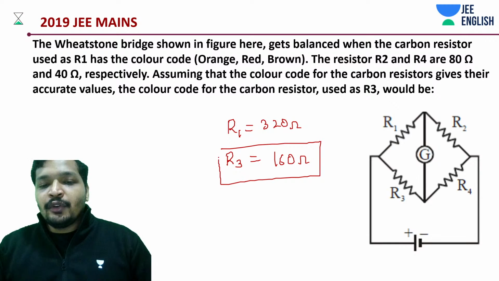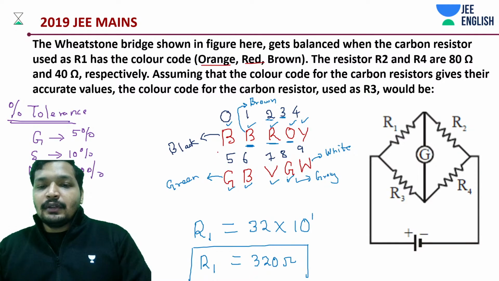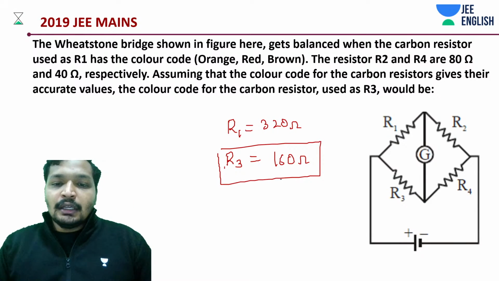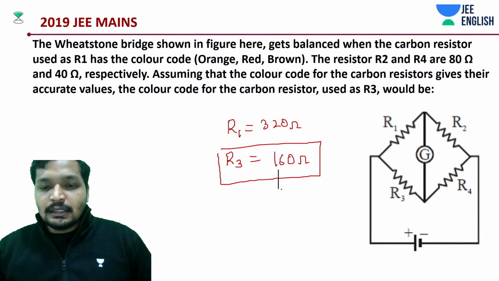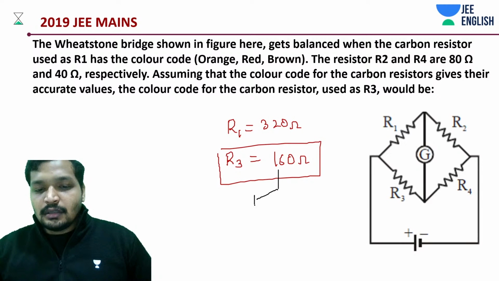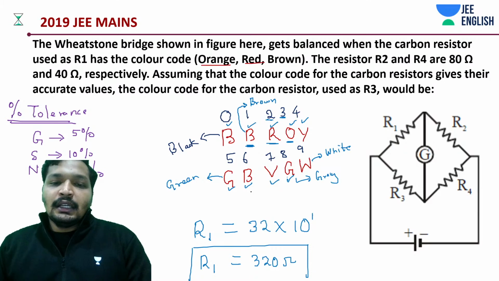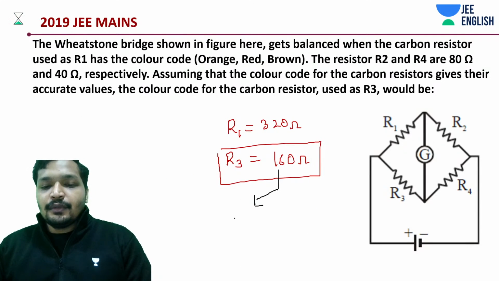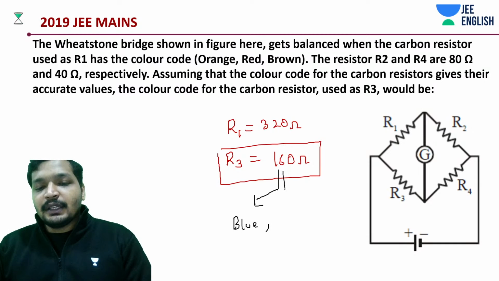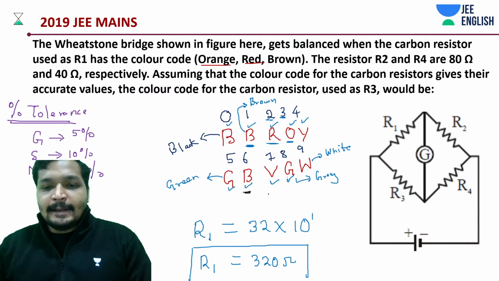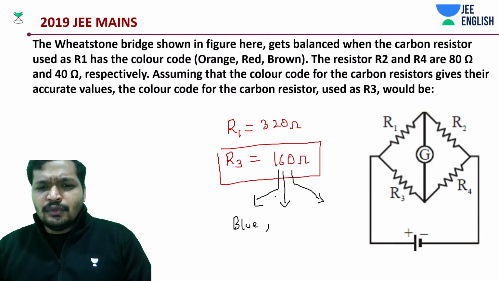Now again we are going to work around BB Roy. This time just keep it in your mind. We need to deconstruct this. For 16, we have something like blue.